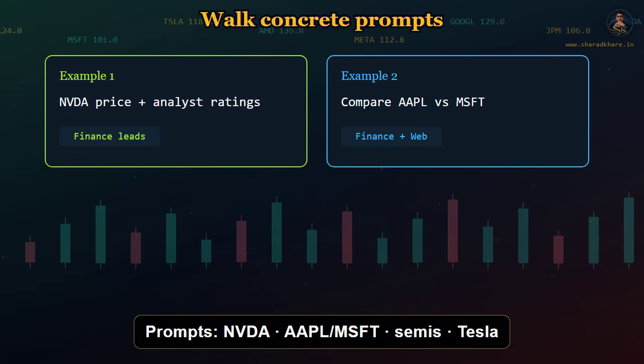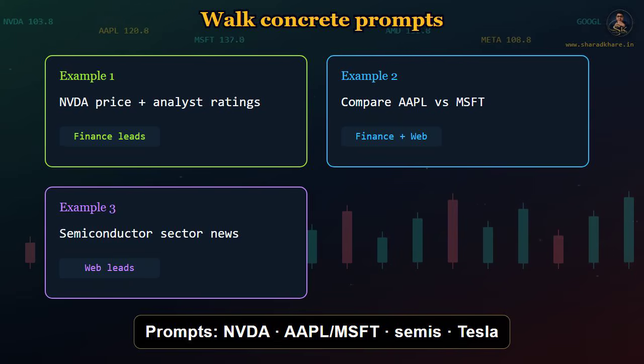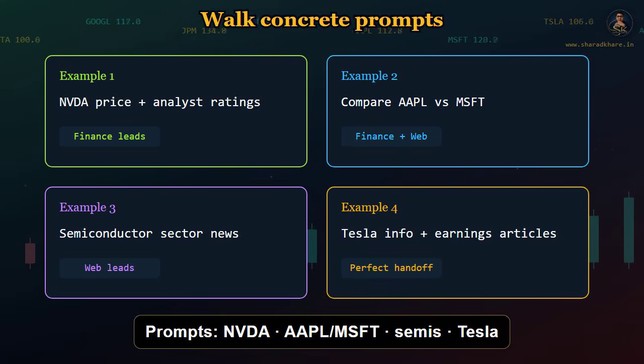Here is a second example I like for learning. Compare Apple and Microsoft on fundamentals, news and analyst ratings. Now both tickers matter, so the finance agent may pull two info blocks and the web agent can gather recent articles. Third example, search semiconductor sector news then summarize key stocks. Web leads, finance can verify tickers with live context. Fourth example, get Tesla company info and find recent web articles about earnings. That is a perfect handoff across both agents.